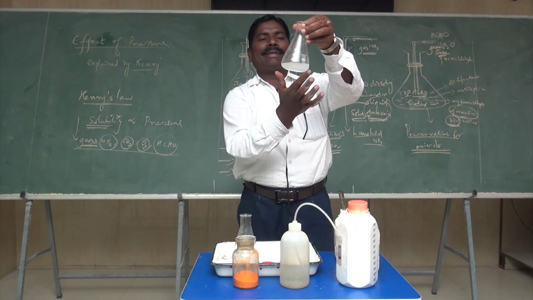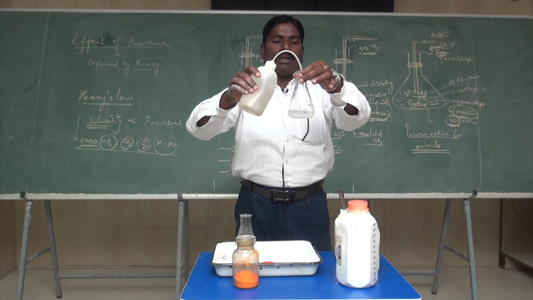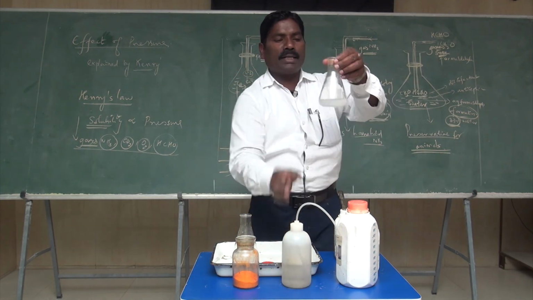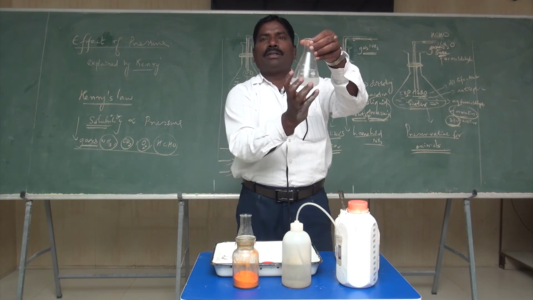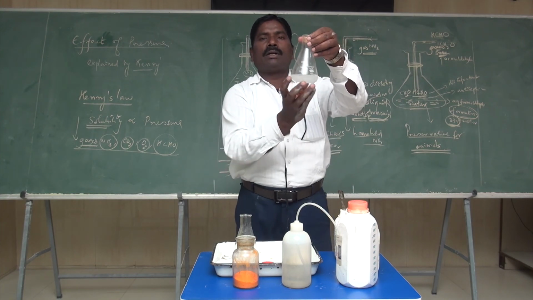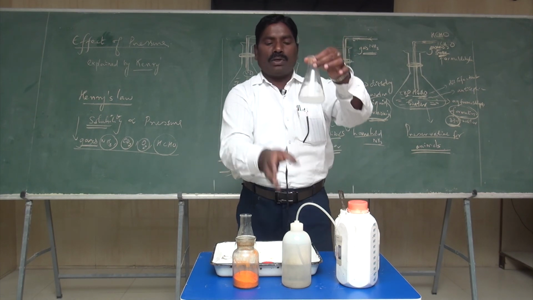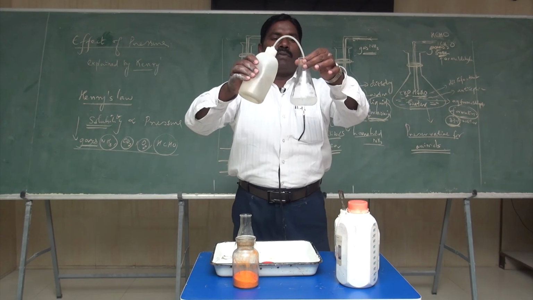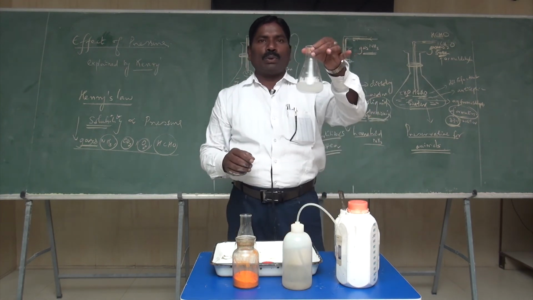We can see in clear solutions that there is uniformity, that all the solute present inside the solution is uniformly distributed. This is called homogeneous nature. This is called a true solution. Please understand, a clear solution is called a true solution. We find very clear solutions, and this is nothing but a true solution.